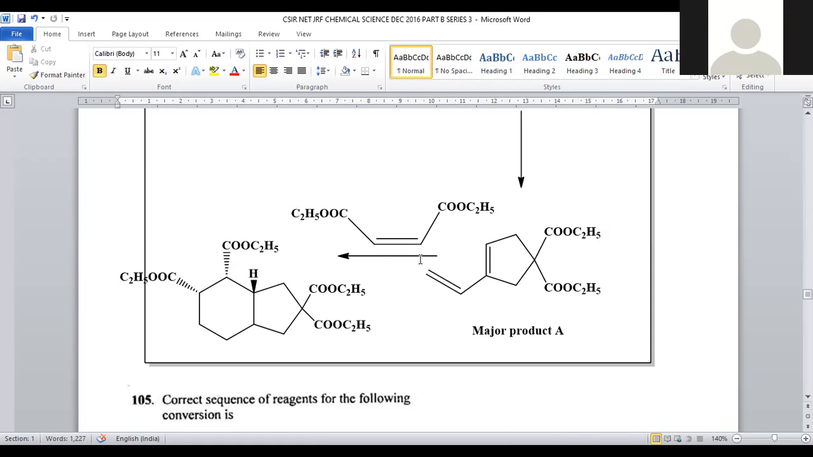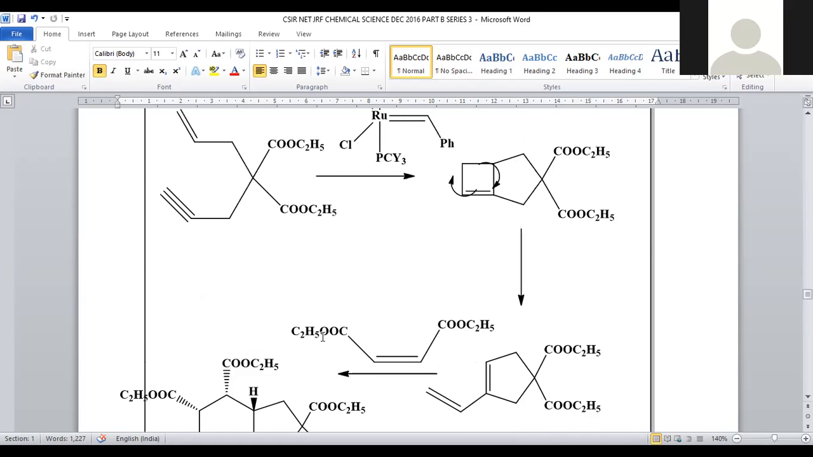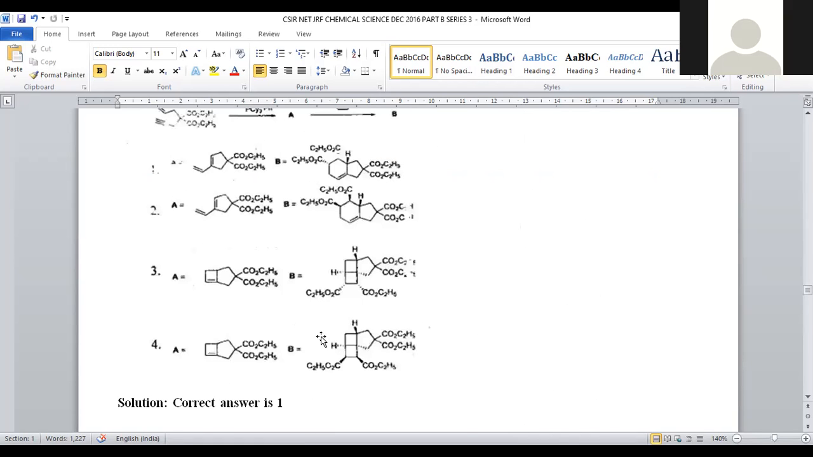In the Diels-Alder reaction, for the stereochemistry, both ester groups go away from the ring, because all are bulky, right? Bulky groups should be away from the ring in order to minimize the steric strain, right? So this will be the final compound. One is a 6-membered, one a 5-membered ring. So that is compound number B.